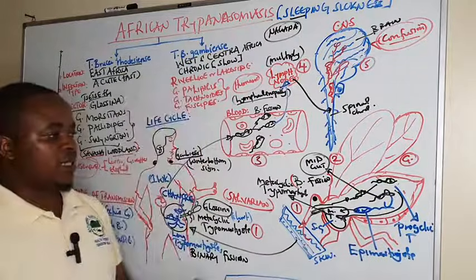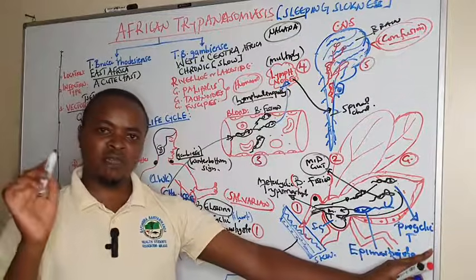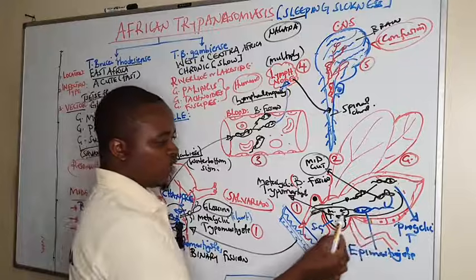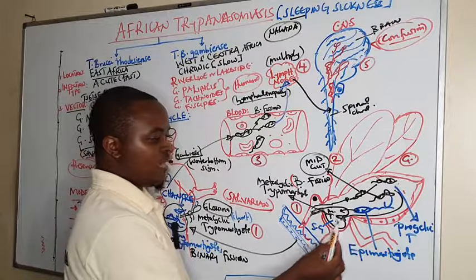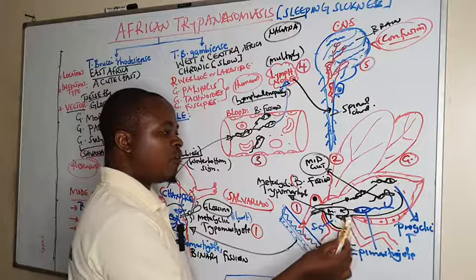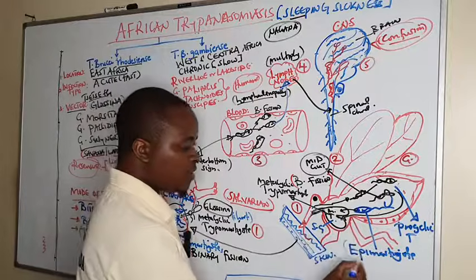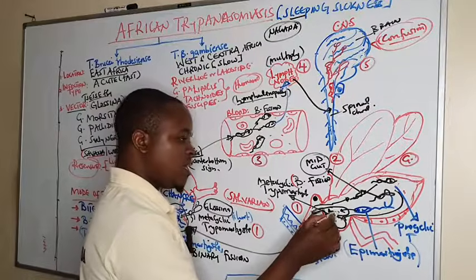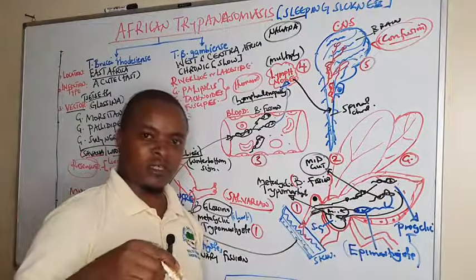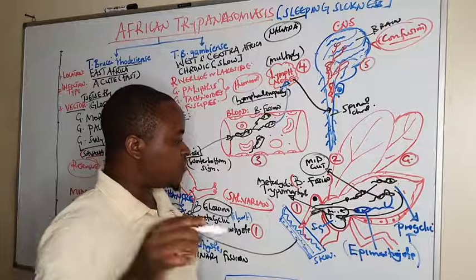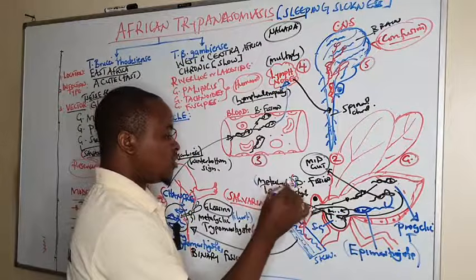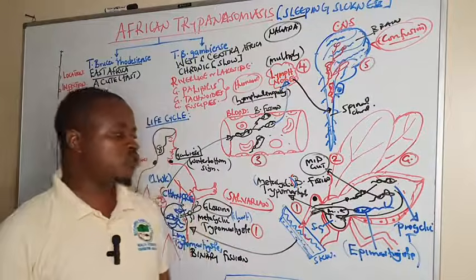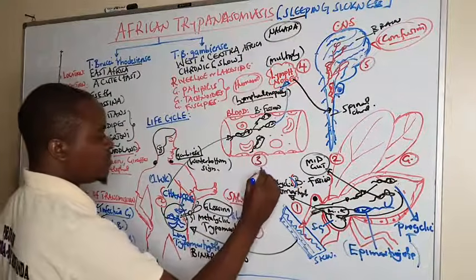trypomastigotes. Then these procyclic trypomastigotes within the midgut of the Glossina, as they are being transported to the salivary gland, they metamorphose into the epimastigotes, and these epimastigotes within the salivary gland are transformed again into short, slender metacyclic trypomastigotes, which is the infective stage.